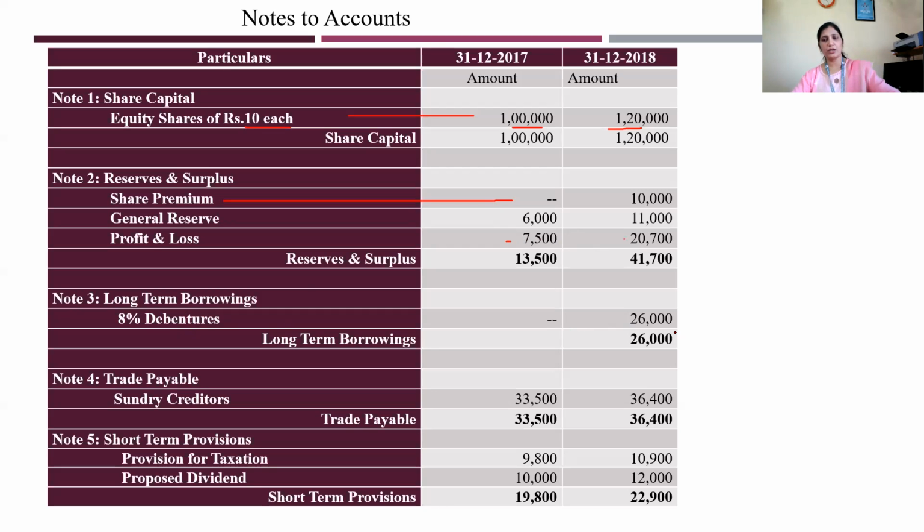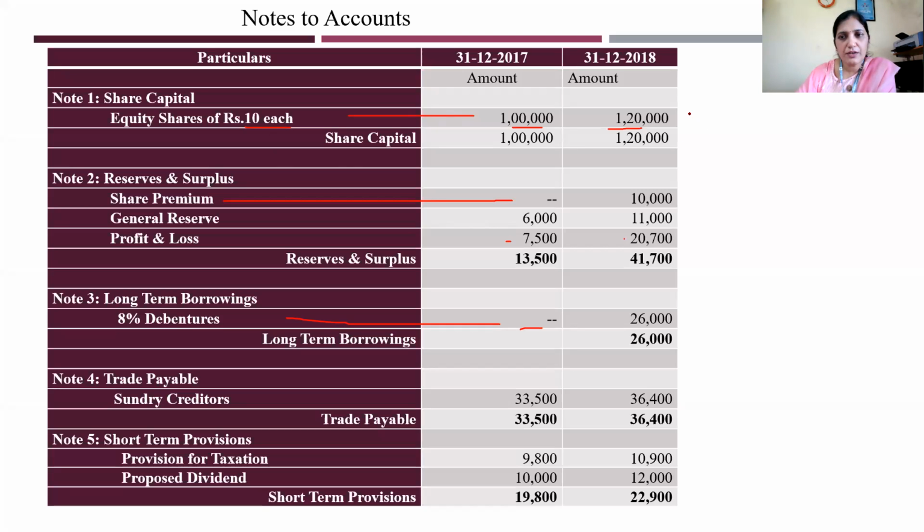That means you have issued certain debentures. Okay, issue of shares is there, share premium is there, and debentures are there. Here you don't have anything, here you have, that means you have issued. So I will repeat this once again. Equity shares issue again.